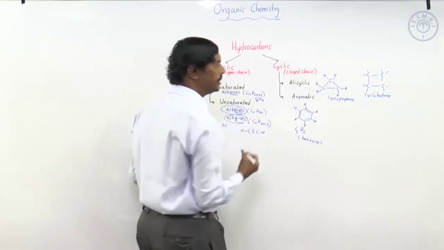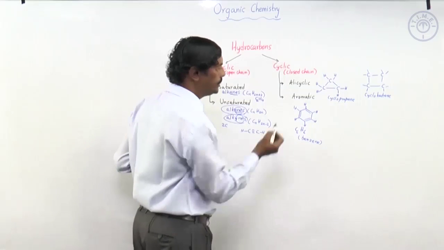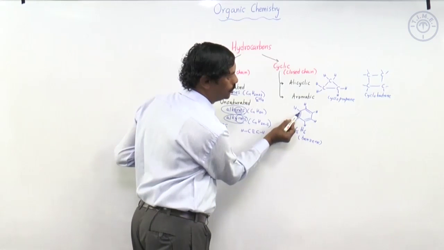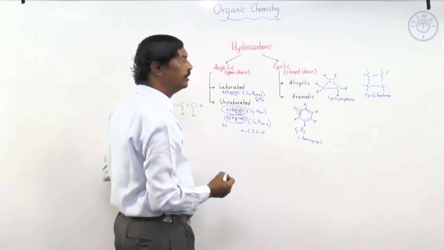Now look at the number of bonds that carbon forms. Each carbon is having 4 bonds, that is each carbon is tetravalent. So 1 here, 2, 3 and then 4 for this carbon. So like that for each carbon we have 4 bonds.